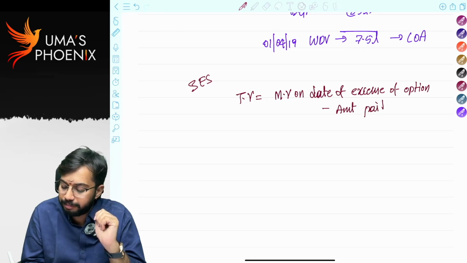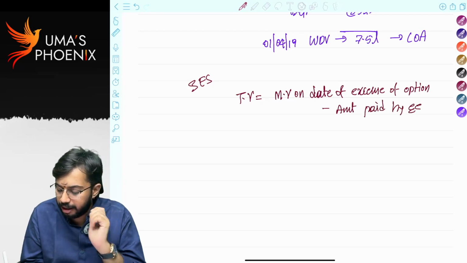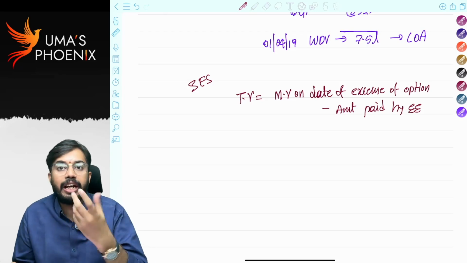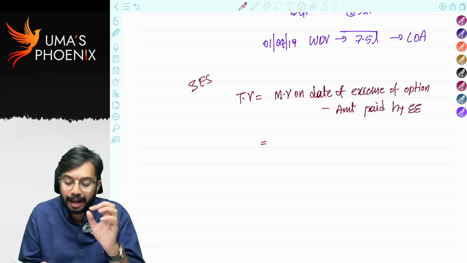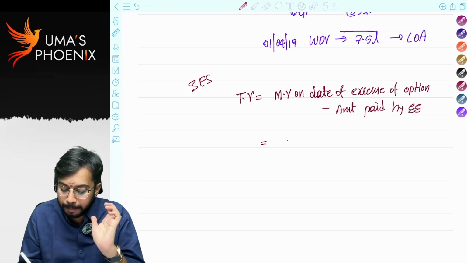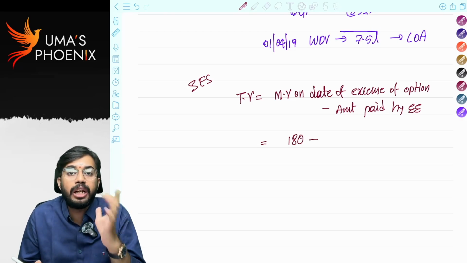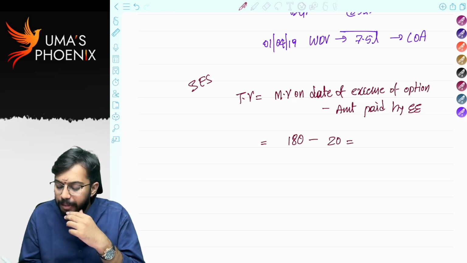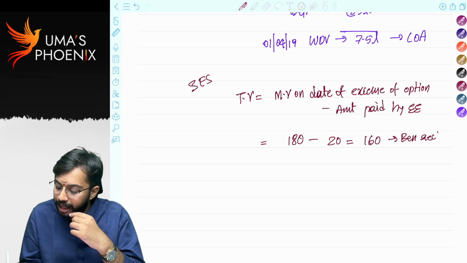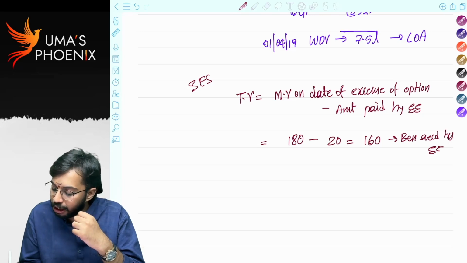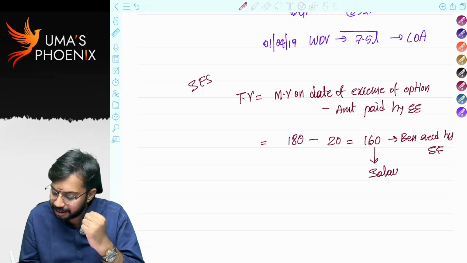Do you remember? Let's say Reliance Limited gave sweat equity shares. Market price on the date of exercise of the option is 180 rupees. But employee is required to pay only 20 rupees. Now how much is benefit received by employee? 160 is benefit received by employee. This 160 rupees is taxable to the employee under the head salaries.